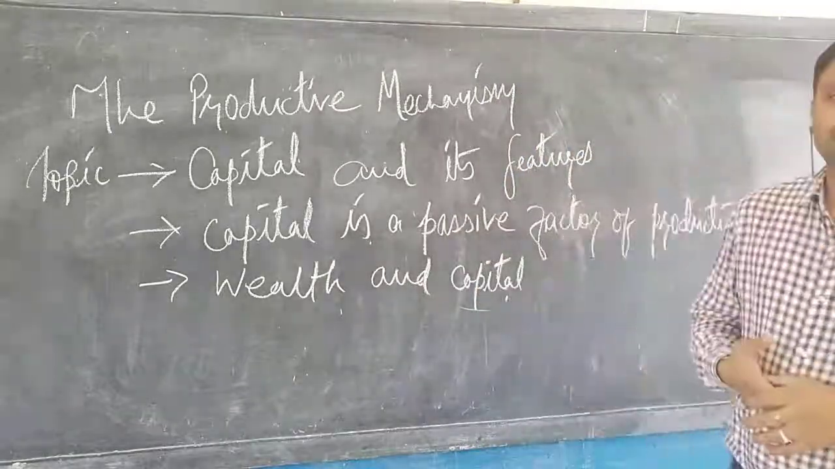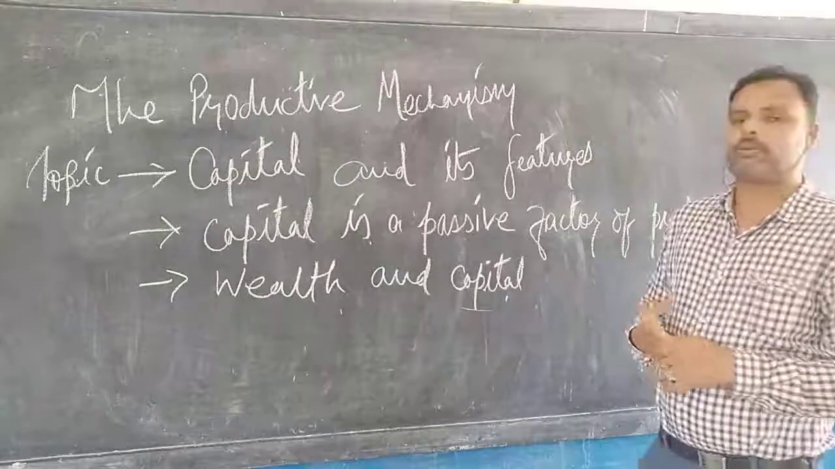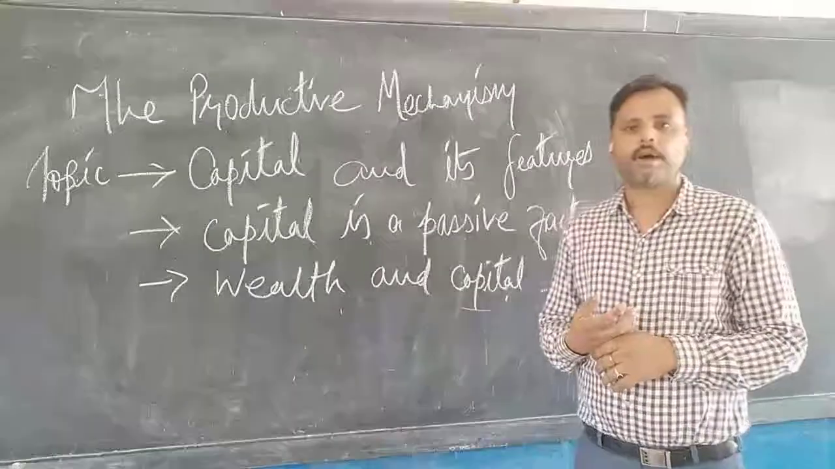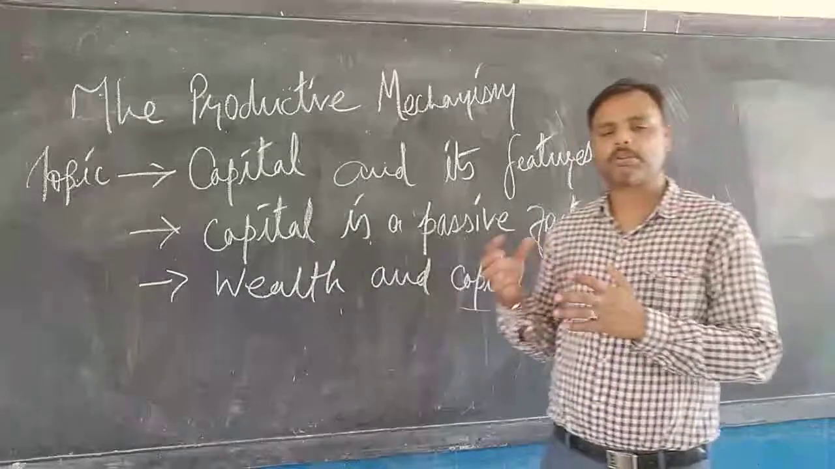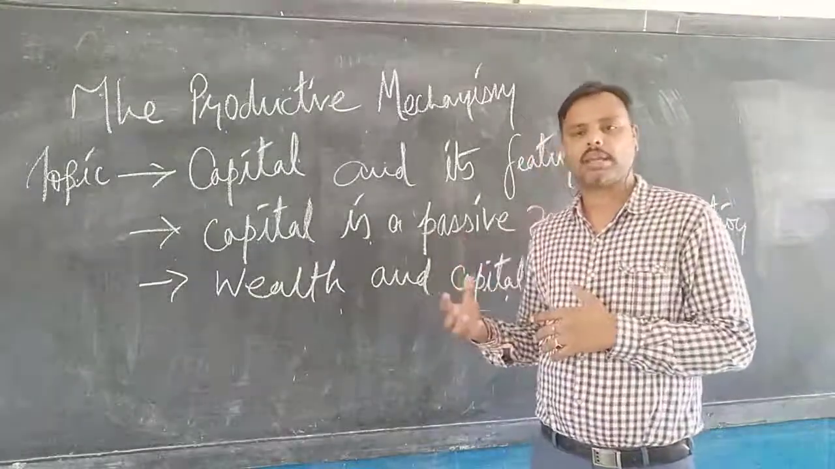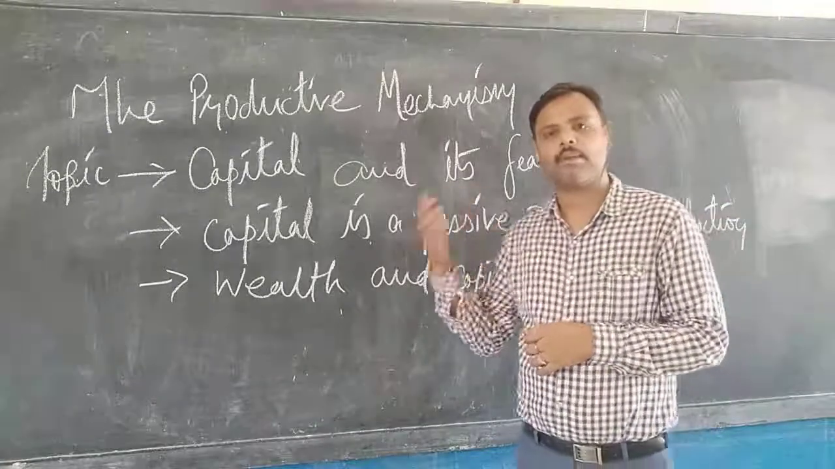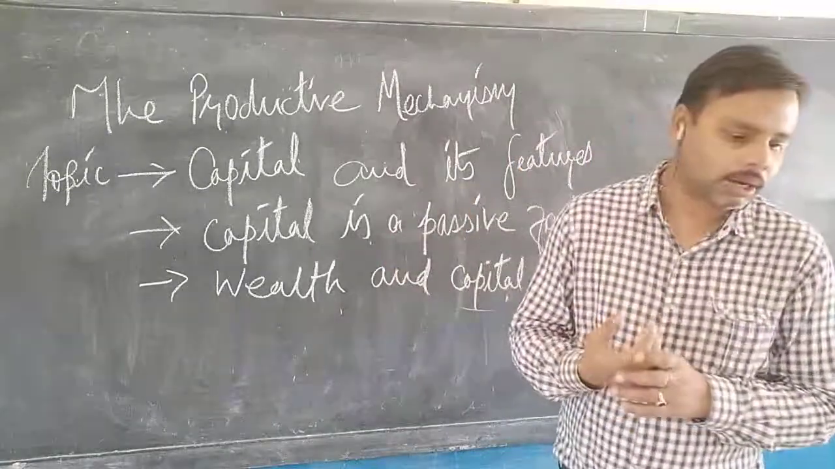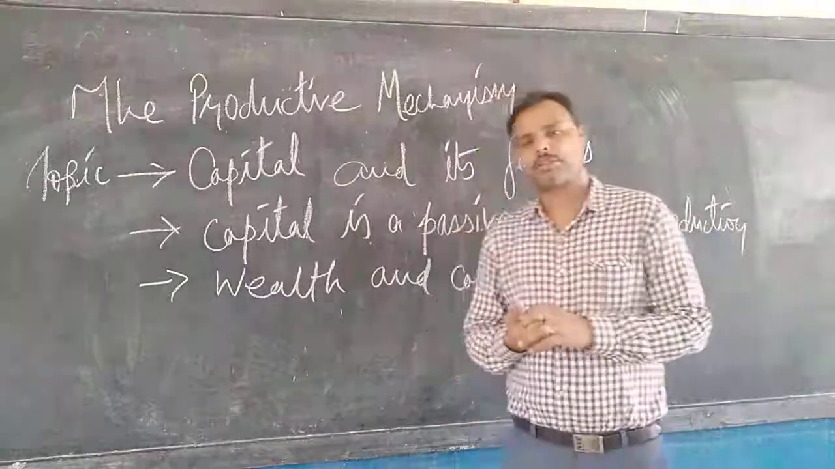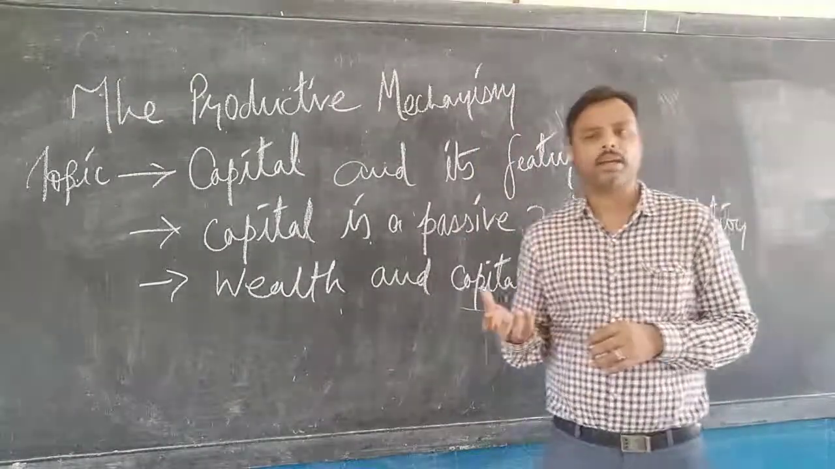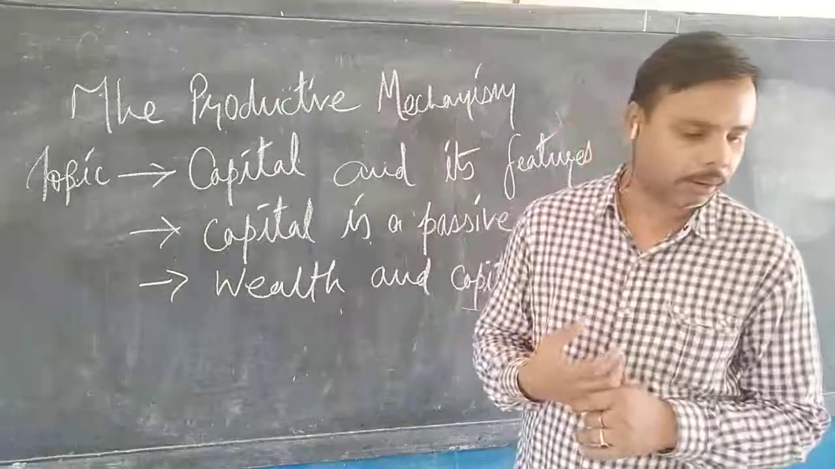Second, capital is durable. Capital is durable means the life of the capital is much longer than other values. If you purchase machinery, it is not necessary that the same machinery can be used for one year only, but it can be used for n number of years. The third is capital is a passive factor of production. The reason, as I told you, is that it cannot produce anything by itself. Man has to be employed.